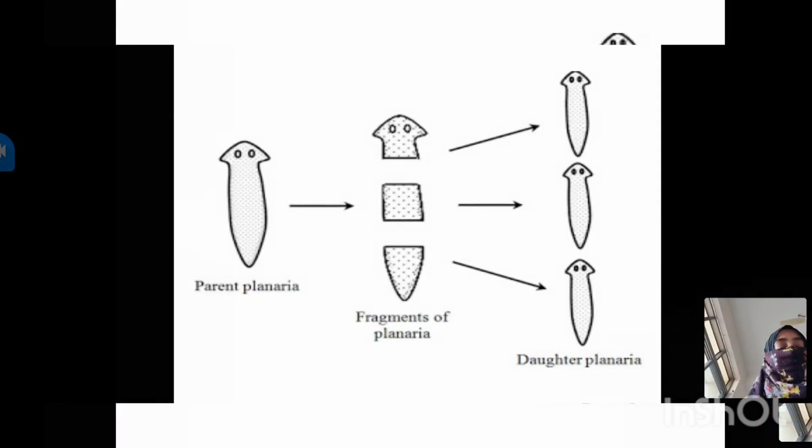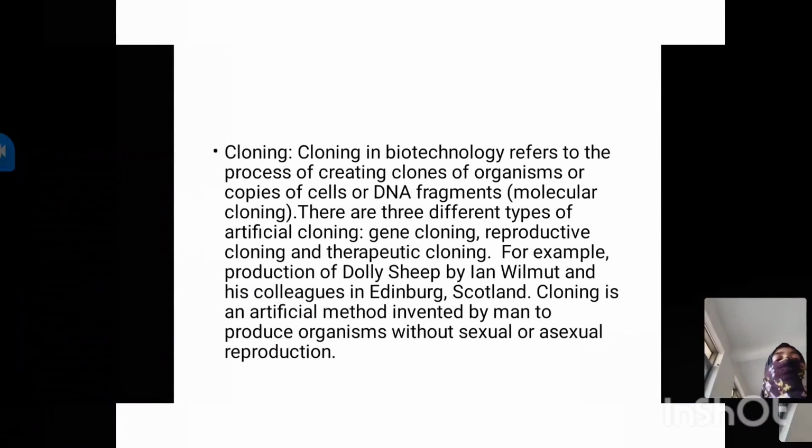So from 1 we have made 2 and from that second one they have again made 2. So these are the methods of asexual reproduction. Now in the next video we will continue with the next method, that is the cloning method.